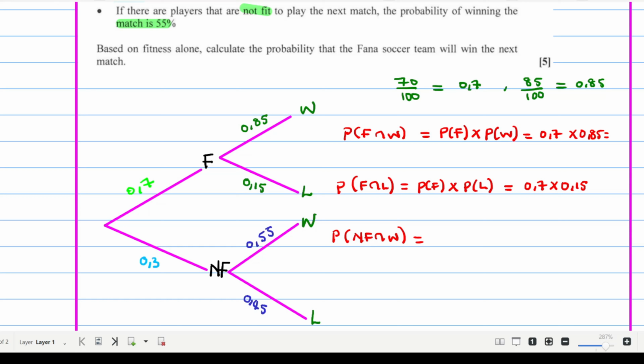Provided that they are not fit but they still win the game, it's the probability of them being not fit multiplied by the probability of them winning, which is 0.3 times 0.55.